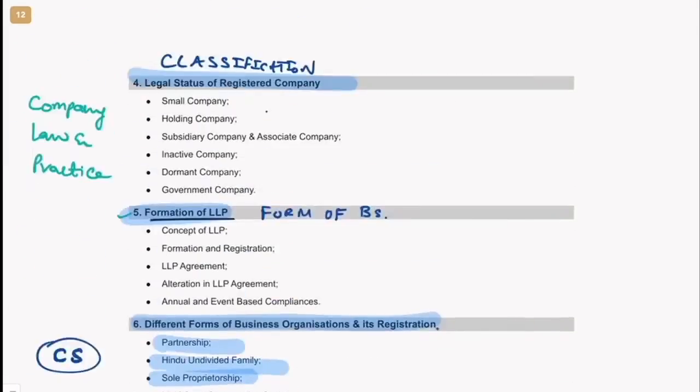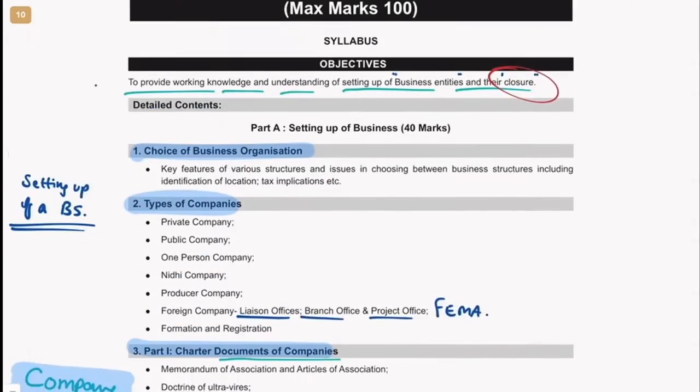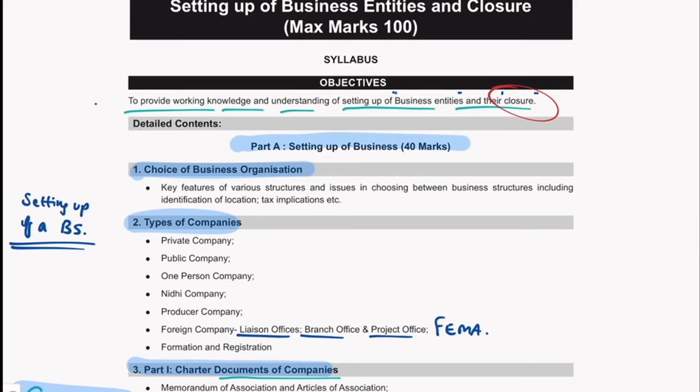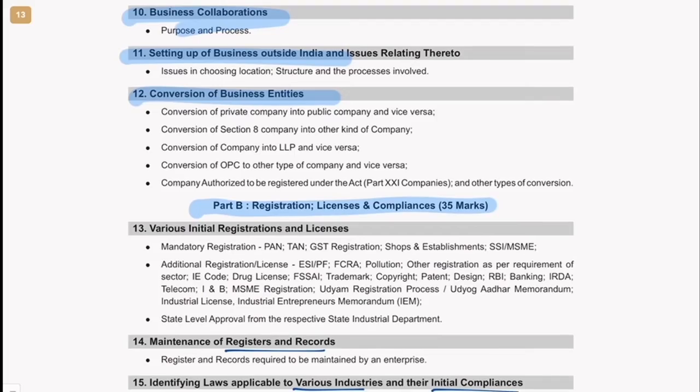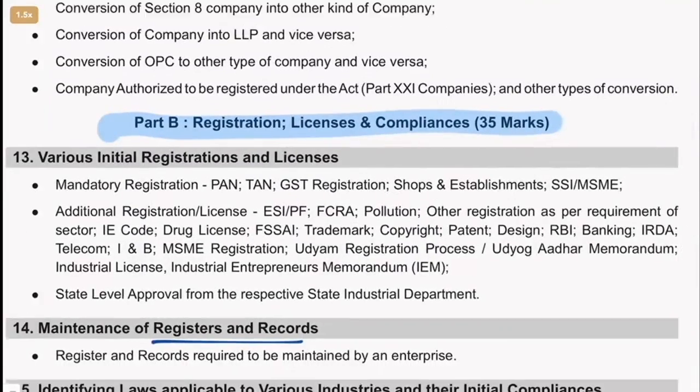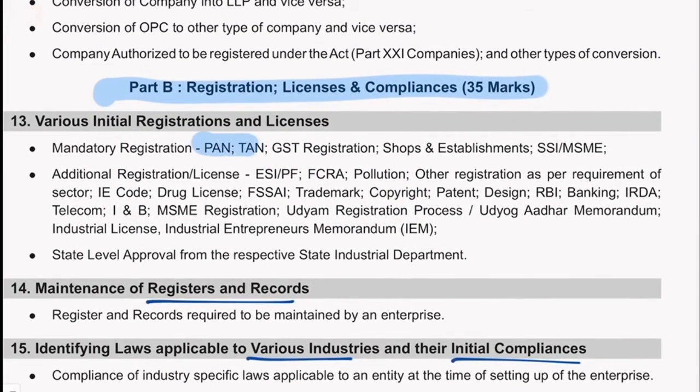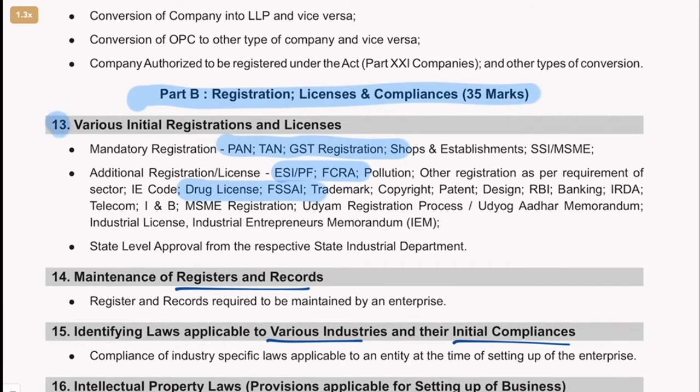So if you see here, part A, what had they done? Part A they called as setting up of business, 40 marks. Then they had gone to part B. In part B it was mainly for the various registrations like PAN, TAN, GST, FCRA. Then if it is food license, drug license, all these kind of things was there in the various initial registration.